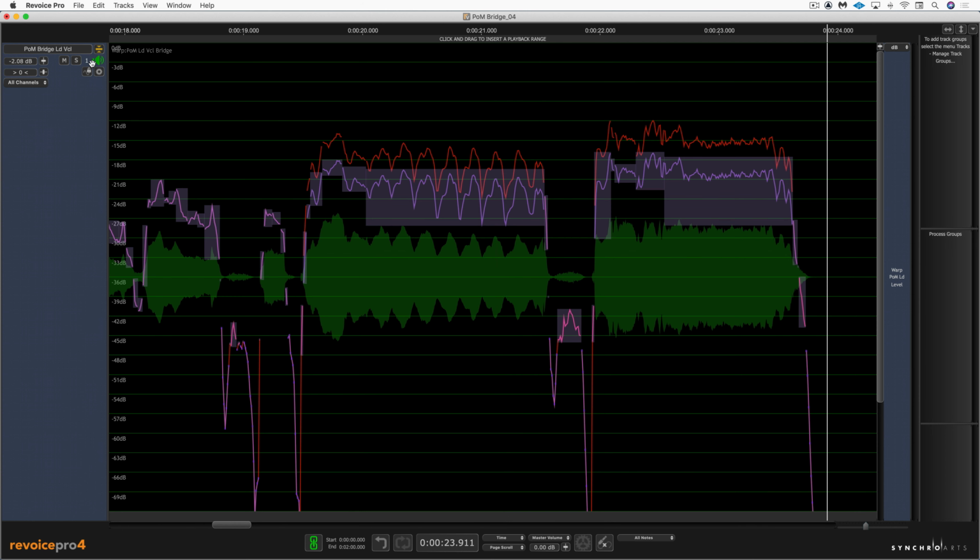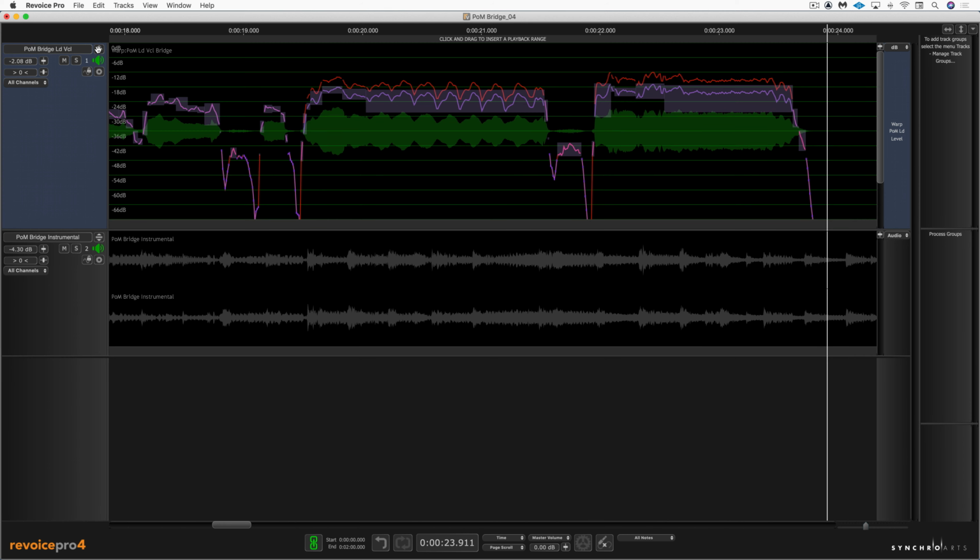Doing these kinds of adjustments is kind of like a manual compression. And one really nice benefit of doing this is that if you're going to be running your vocal through a nice compressor in the mix later, you're going to ensure that you're going to get a more even level entering the compressor, hitting the sweet spot and getting more of whatever character your compressor is going to add.